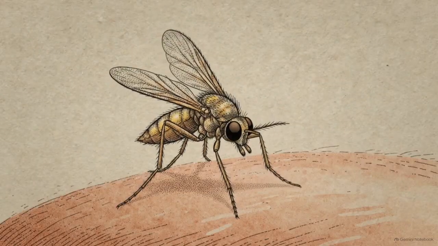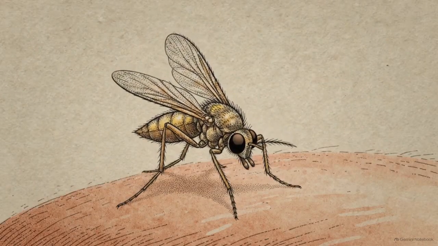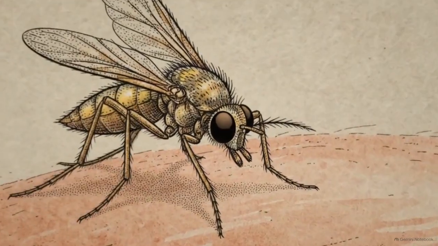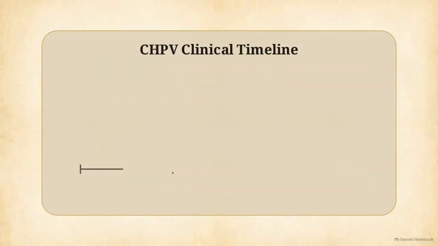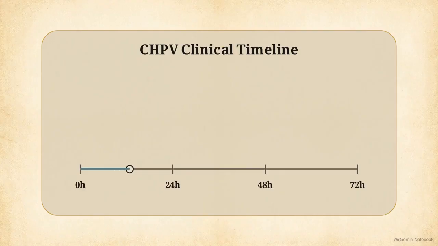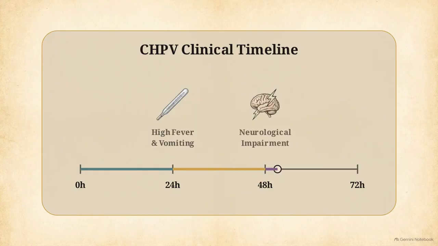The entire clinical timeline begins the moment an infected arthropod pierces human skin to take a blood meal. Tracking this on a 72-hour timeline, by hour 24, the patient presents with high fever and severe vomiting. Crossing the 48-hour mark brings acute neurological impairment, intense seizures, and altered mental state. By hour 72, unmanaged brain swelling rapidly causes coma or death.